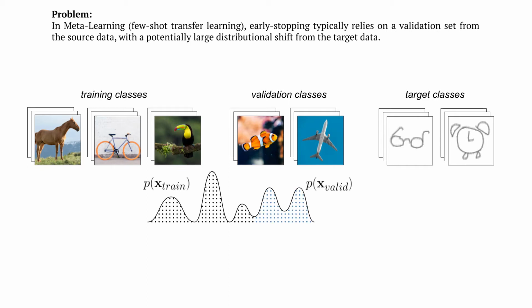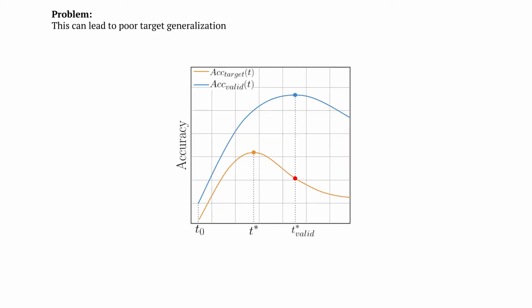Now, the problem is that early stopping in meta-learning is typically performed using a validation set itself derived from the source or training data. But this validation data may have a significantly large distributional shift with the target data, especially in few-shot transfer learning. And the end result is that using the validation performance for early stopping may result in a poorer generalization compared to the optimum.